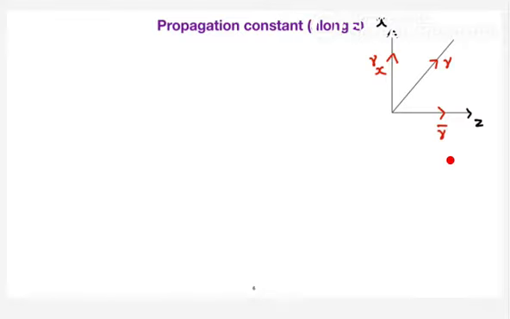Okay. First, we'll discuss the propagation constant. Since the wave is propagating, the resultant propagation constant is gamma. After resolving, along z you define it as gamma bar, and along x as gamma x. What is the relation between these three?